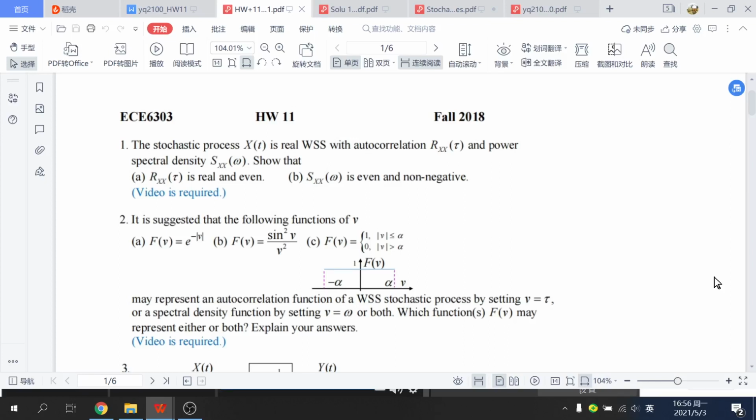In question 2, it asked about three formulas, and these three formulas may represent an autocorrelation function of a WSS stochastic process by setting the variable equal to tau, or a spectral density function by setting the variable equal to w, or both.